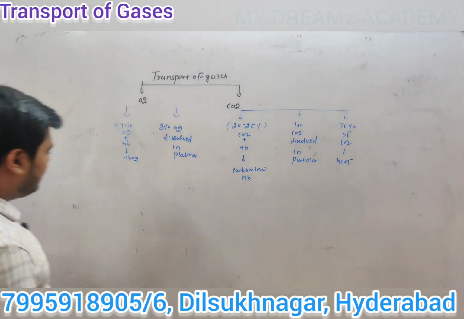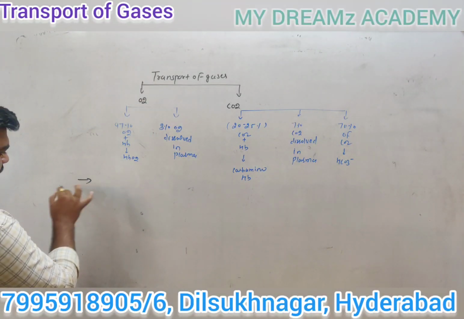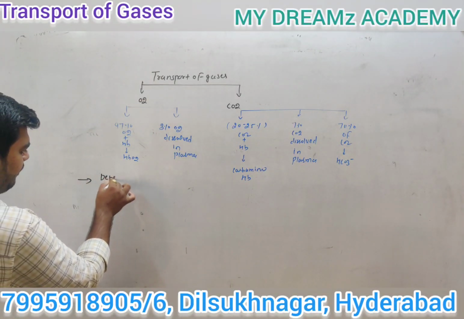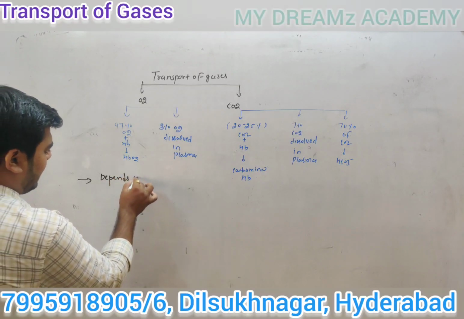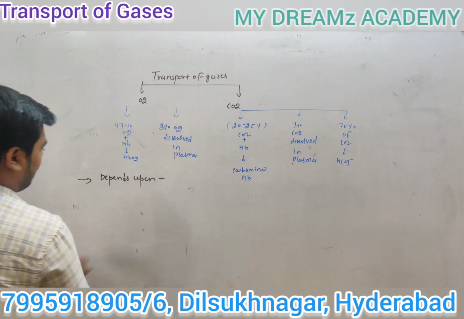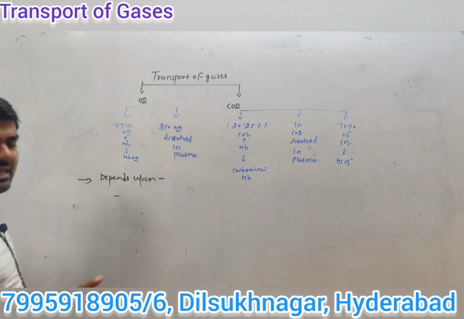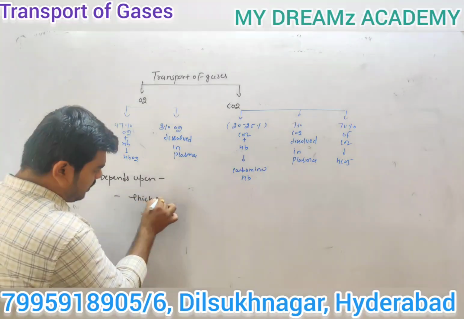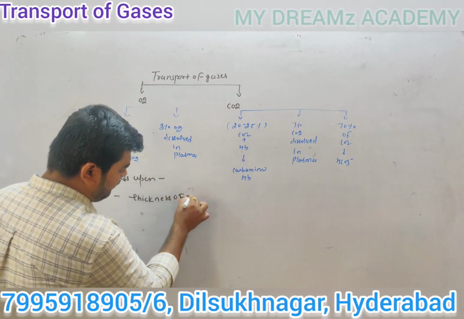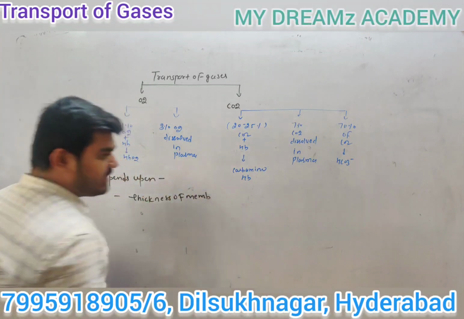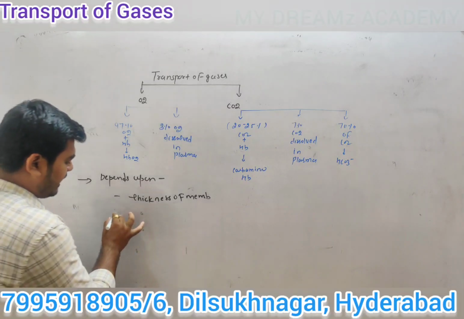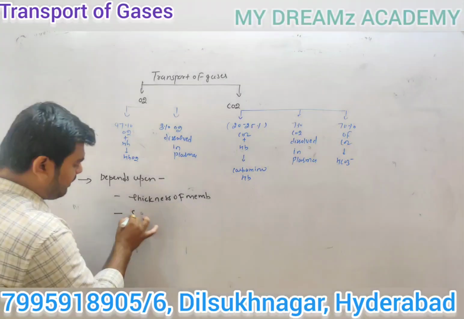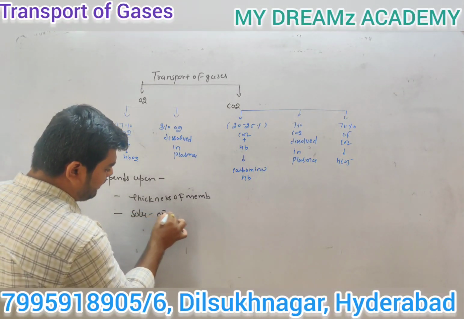Guys, the important point: the transportation of gases depends upon the following things. First important point, transportation of gases depends upon the thickness of the membrane. Second, it depends upon the solubility of gases.